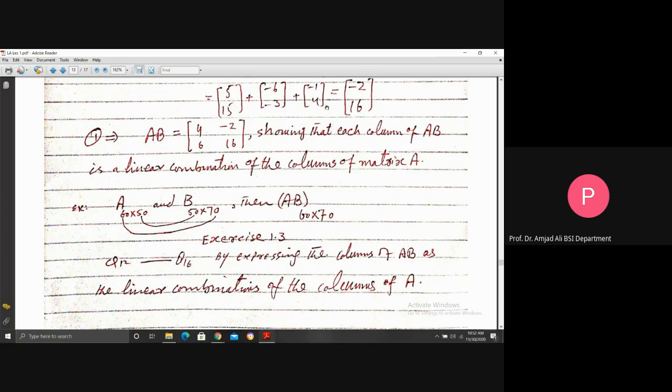But if you know the concept of this operation, matrix multiplication, you can easily choose the 69th column in matrix B and take constants from it, multiply to each column of A, and you get directly the desired information this way.